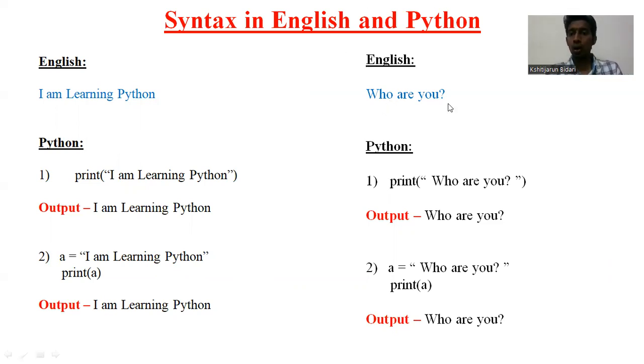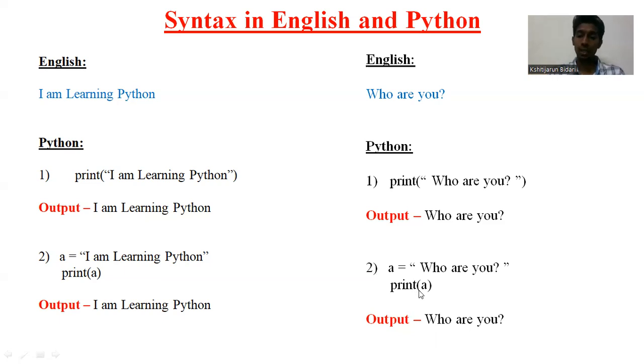Next, another example here. Who are you? If I want to say who are you, I just say it or write it. But in Python, you just have to say print, in double inverted commas, "Who are you?" The output will show you who are you. Why am I telling you this? This is one basic part which is used when you write long programs. So initially, I'm trying to get into the programs by giving simple examples. Next one is A. You can just write A is equal to "who are you". Instead of A, you can write B, C, D, anything you can write. So A is equal to who are you. Then say print A.